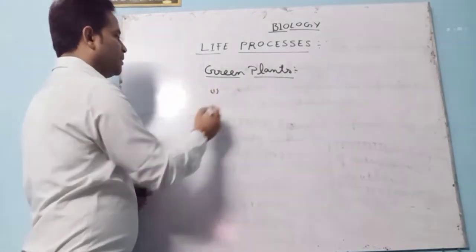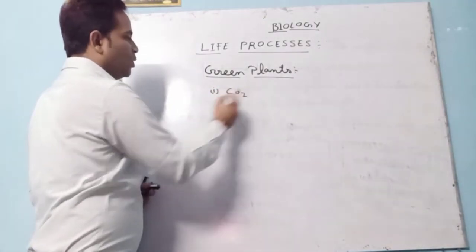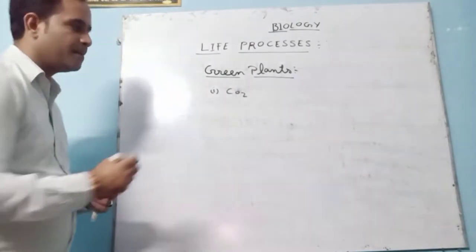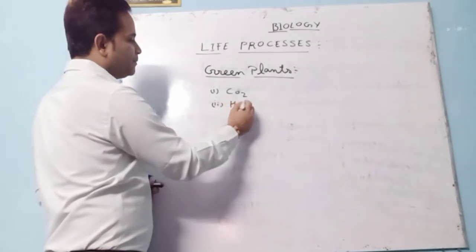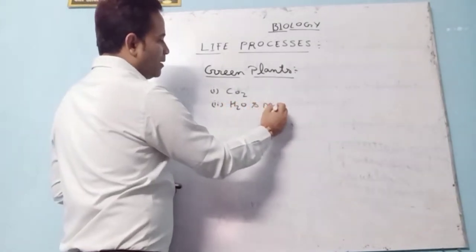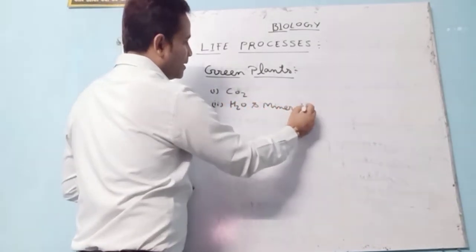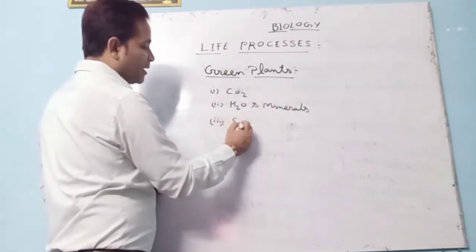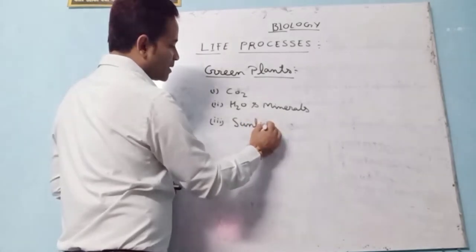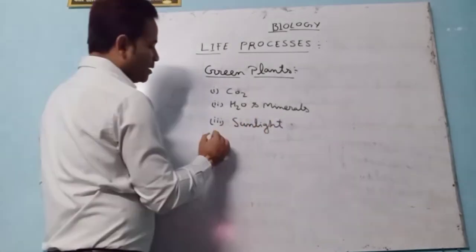Number one, that is CO2. Carbon dioxide is necessary. Second one is water and minerals. Third one is sunlight. Sunlight is also very important.